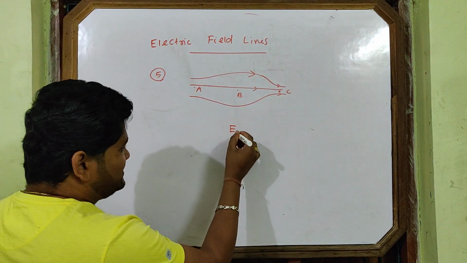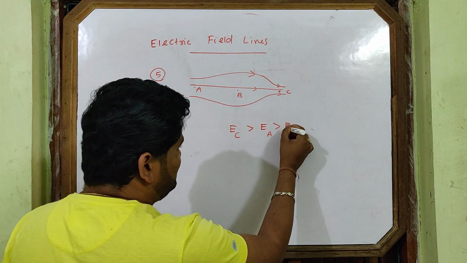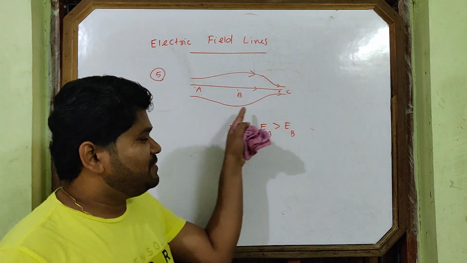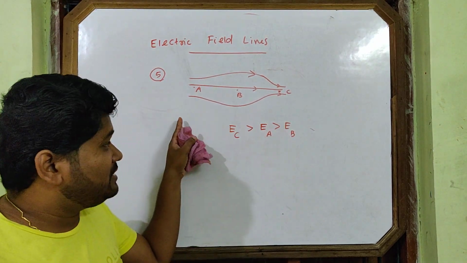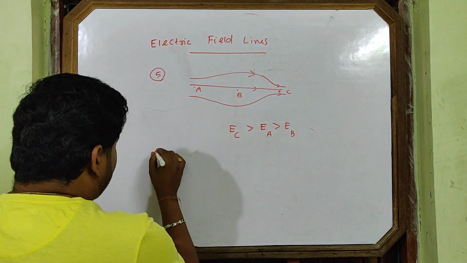Okay, you are telling the answer. At point C intensity is more. Then point A, then point B. This is the comparison of intensity. This also comes as an important one-mark question. So this is property number 5.